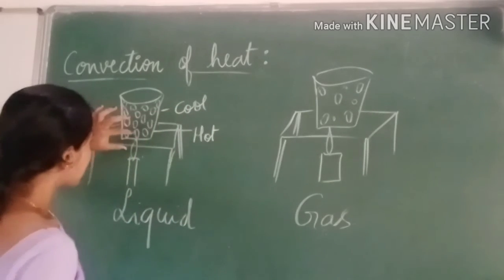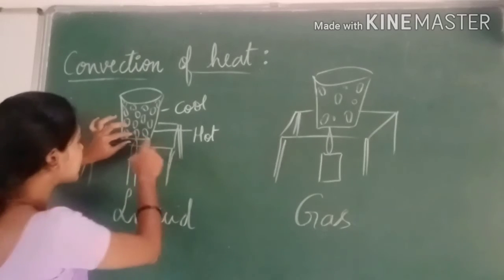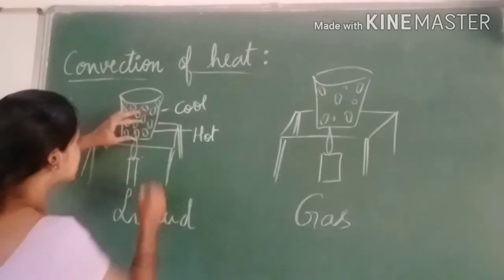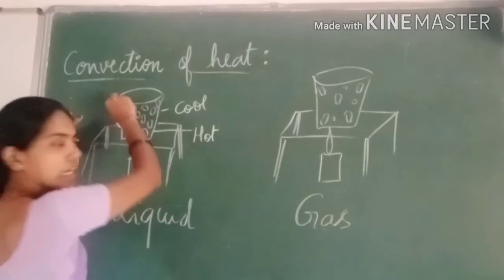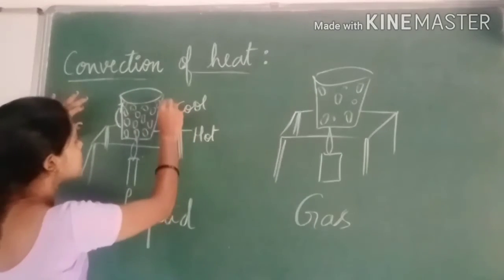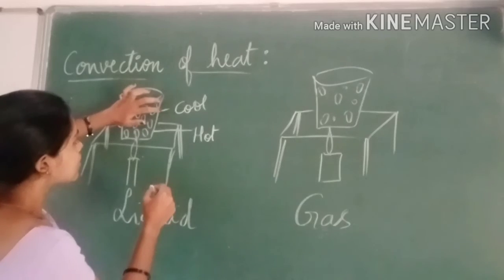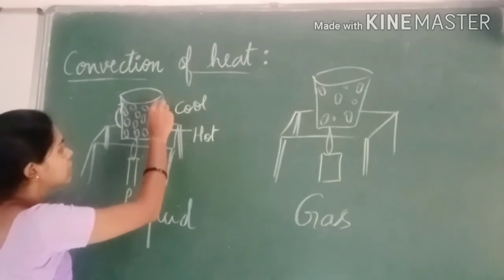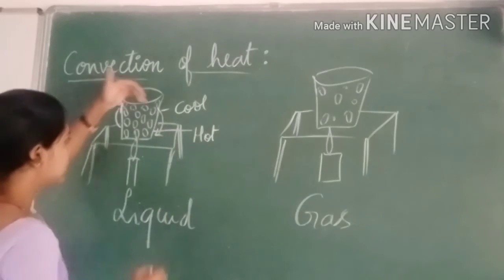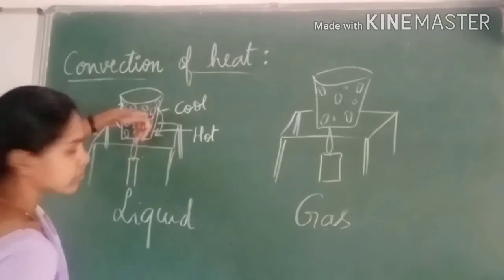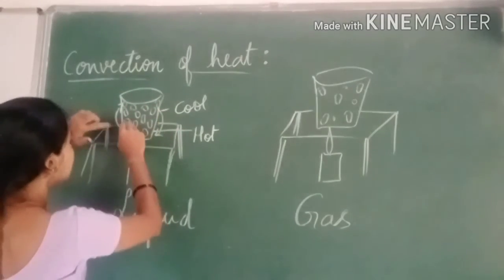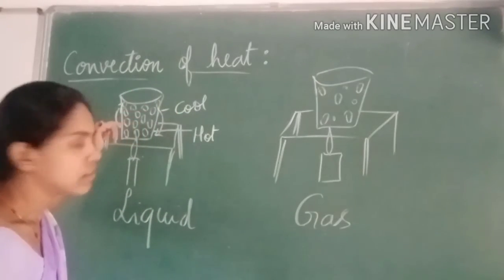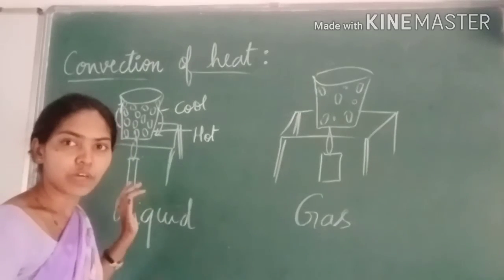What happens when it gets the heat energy? When the molecules below get the heat energy, they will be raised up, and the molecules which are cool, the molecules above this part, will come down. The cool molecules will occupy the place where the hot molecules were.